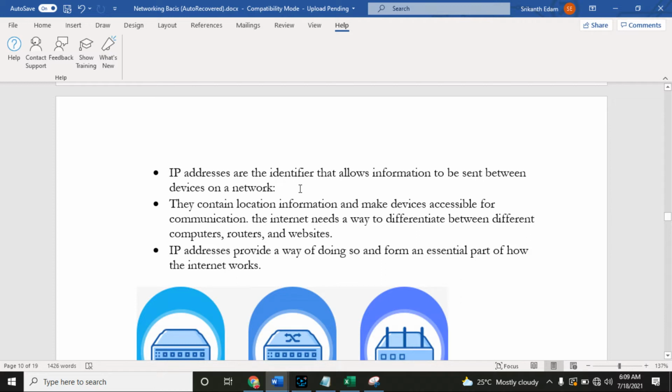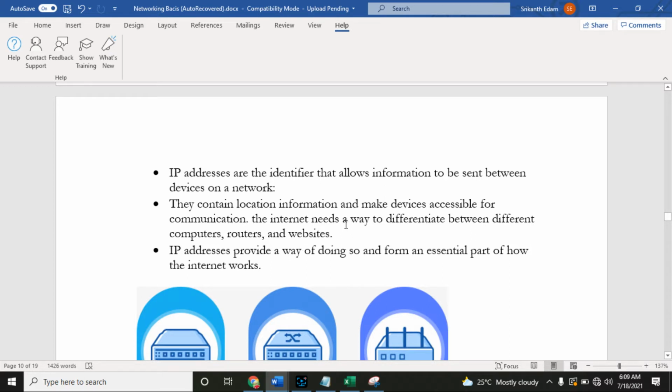As I explained, guys, using the IP address helps all the devices send information between devices present on the network. IP addresses contain location information and make devices accessible for communication. The internet needs a way to differentiate between different computers, routers and websites.